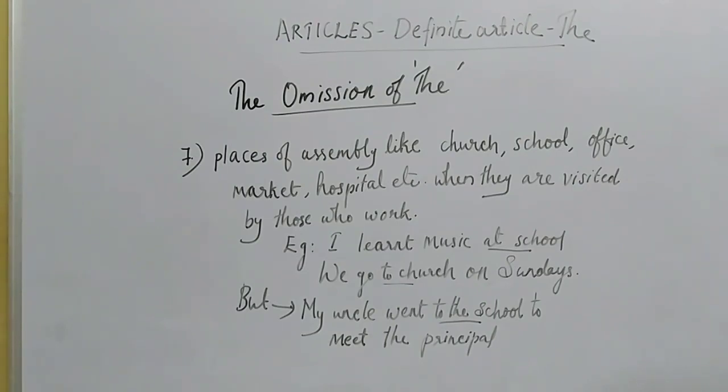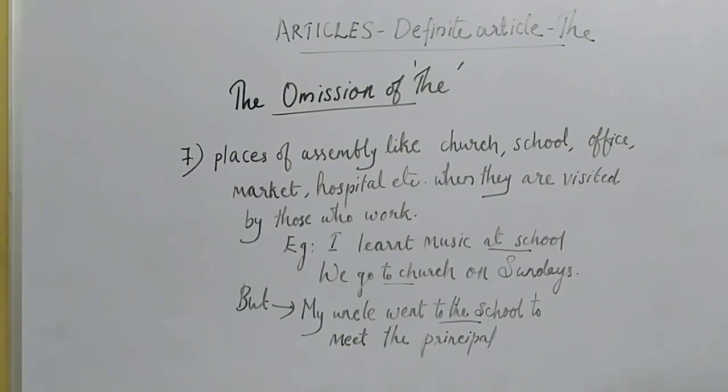I learned music at school. This is our primary purpose. So we are working in the school or we are going to school. So no need to use definite article the. Clear? We go to church on Sundays. No need to write we go to the church on Sundays. It will be wrong.